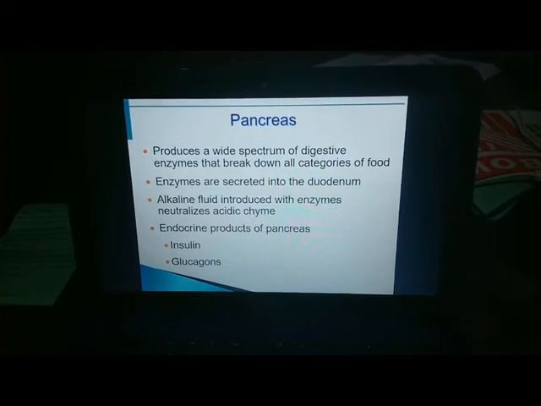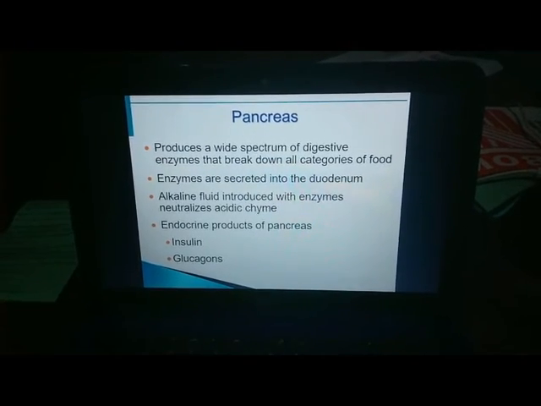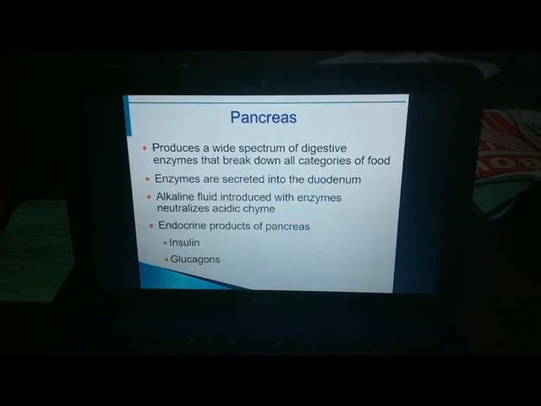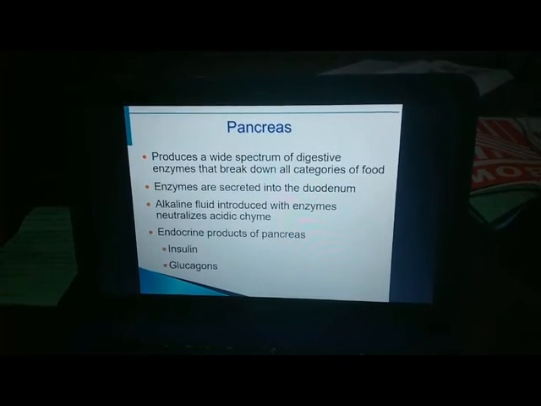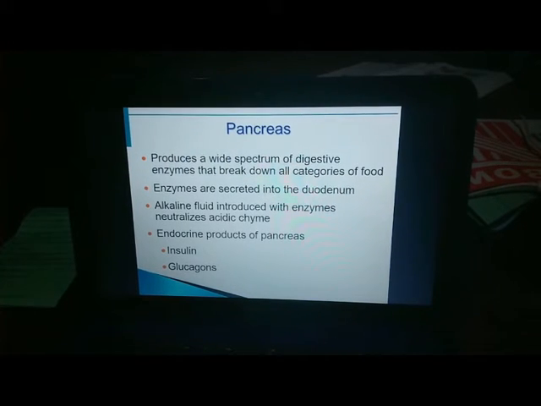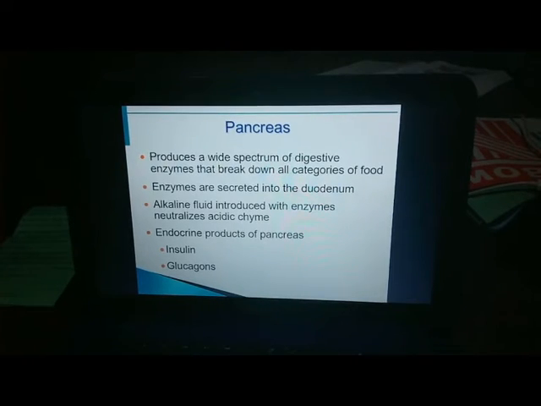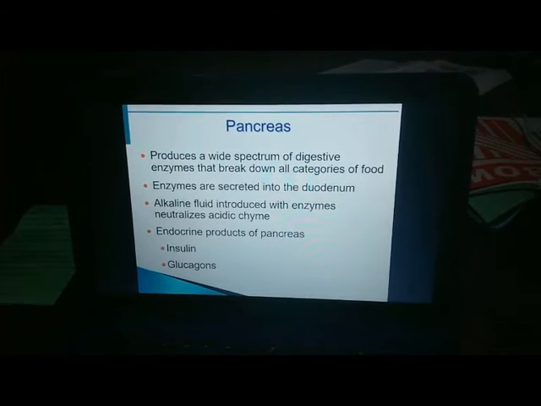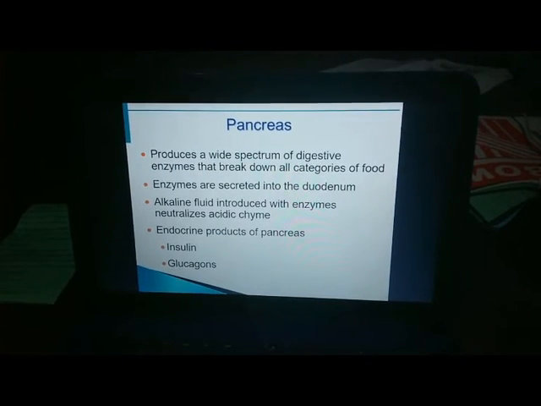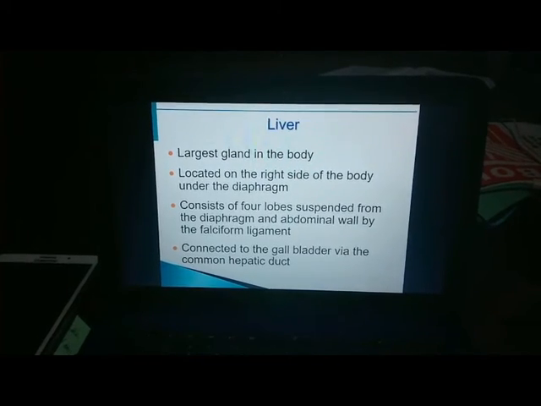Insulin is a protein pancreatic hormone secreted by the beta cells of the islets of Langerhans that is essential especially for the metabolism of carbohydrates and the regulation of glucose levels in the blood, and that when insufficiently produced results in diabetes mellitus. Next is glucagon. Glucagon is a protein hormone produced especially by the islets of Langerhans that promotes an increase in the sugar content of the blood by increasing the rate of glycogen breakdown in the liver.